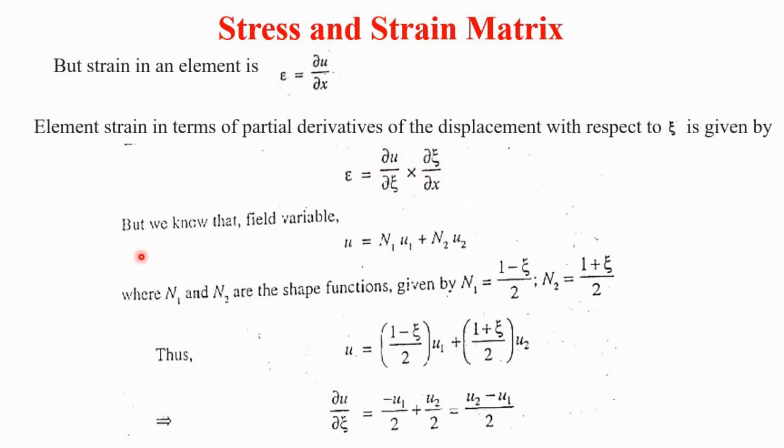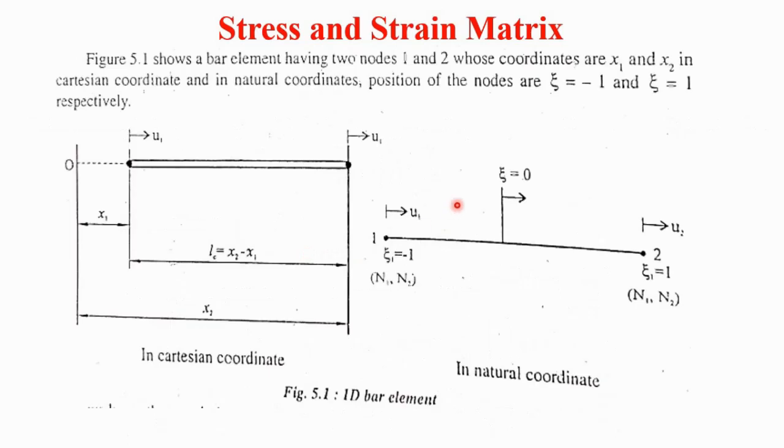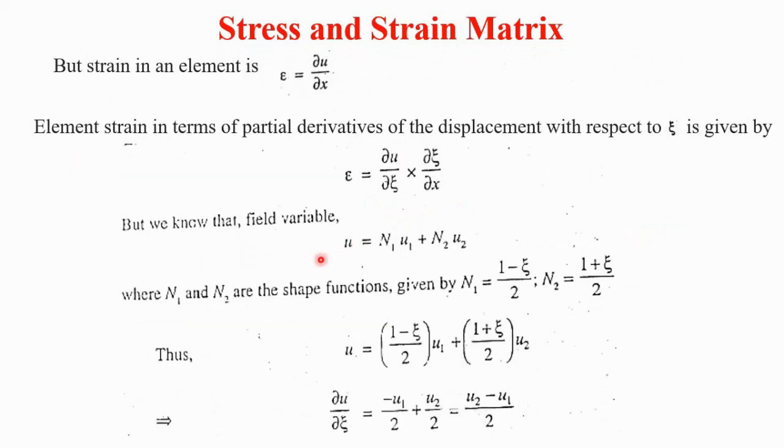We know that the field variable in this example is u, the displacement at node 1 and displacement at node 2. That field variable u is equal to N1 into u1 plus N2 into u2, where N1 and N2 are the shape functions. N1 is equal to (1 minus zeta) divided by 2 and N2 is equal to (1 plus zeta) divided by 2.